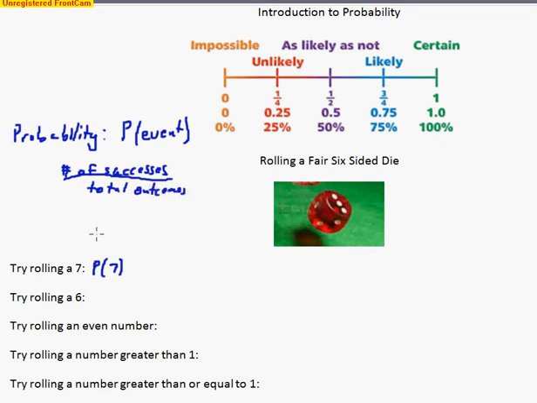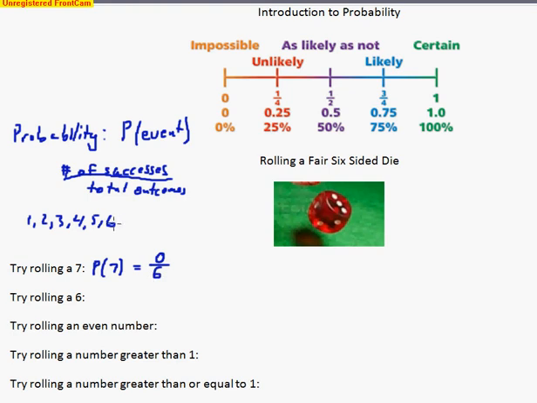For instance, if we have a fair 6-sided die, what would the probability of rolling a 7 be? How many ways can we roll a 7 is what we're asking. Well, I know there's a 1 on a die, there's a 2, there's a 3, but on the back side of the die, there's a 4, 5, and 6. There is no 7, so there's no way of rolling a 7. So there, the number of successes would be 0 out of the total number of outcomes. Remember, there's a 1, 2, 3, 4, 5, and 6 on the die. These are the possible outcomes here. And so there are 6 possible outcomes.